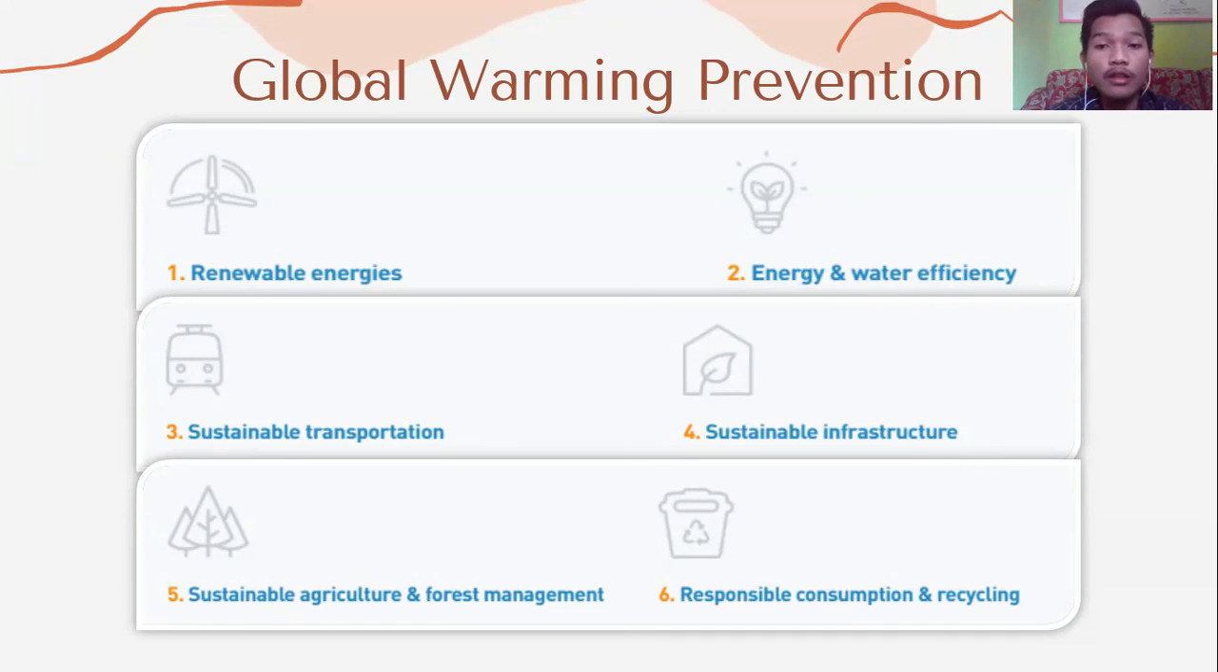And then the fourth is sustainable infrastructure. And the fifth is sustainable agriculture and forest management. So we have to do reforestation, and we have to reduce the use of chemical components in agriculture. And for the last, six, responsible consumption and recycling.